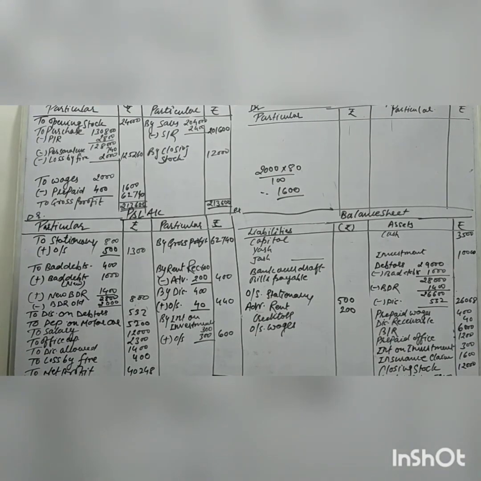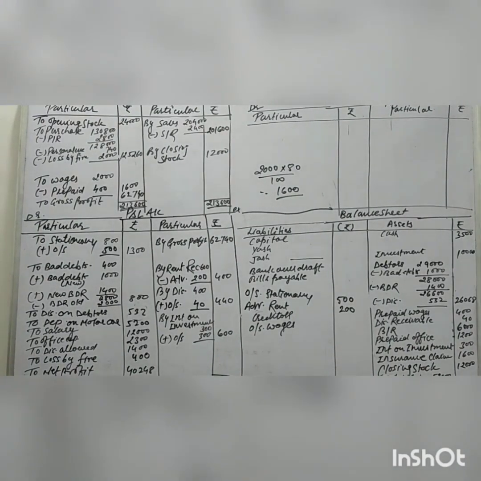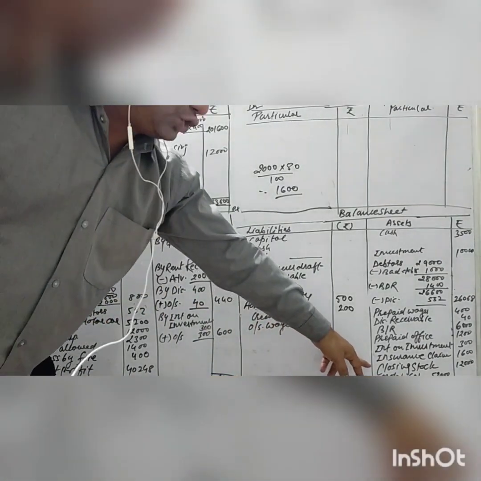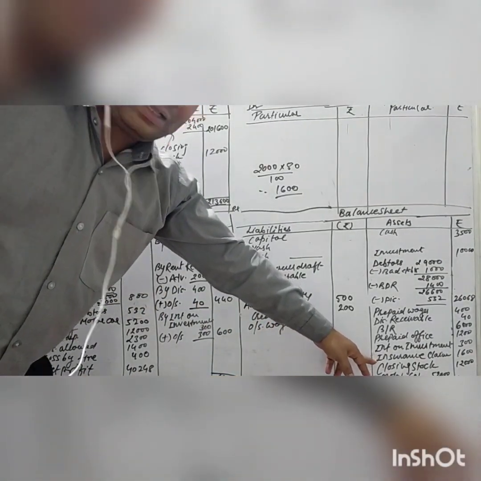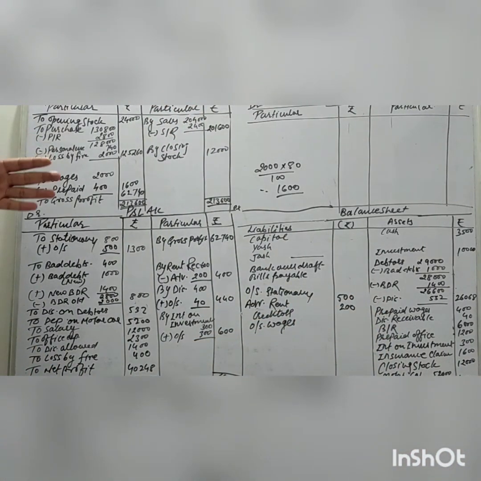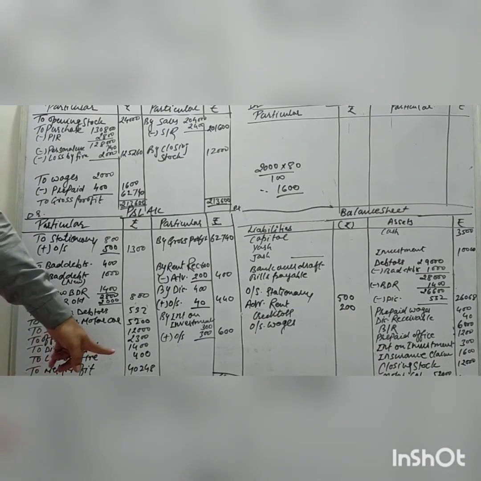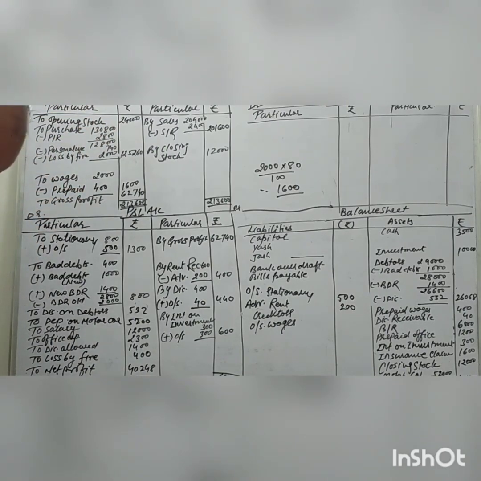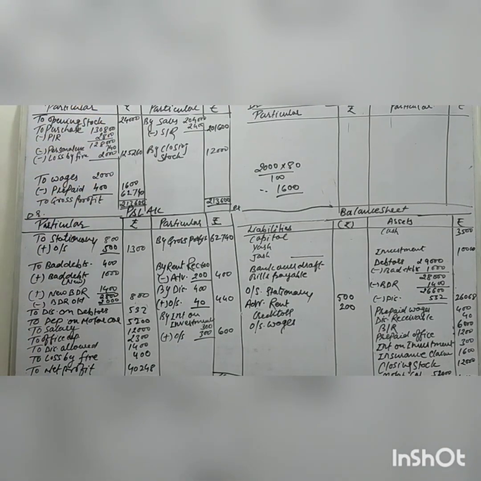2,000 loss. Okay, the next effect is that the company admits only 80% insurance amount, so we will put down on the balance sheet side the insurance claim. And now if we are getting a loss of 2,000 but the company admits a claim of only 1,600, so the loss is more, how much more? 400 is more, so the loss comes to the P&L debit side. So basically we can say three adjustments. Now the adjustment has finished.